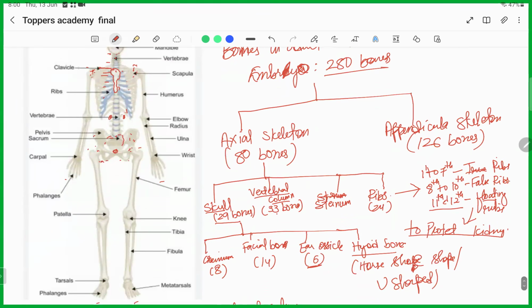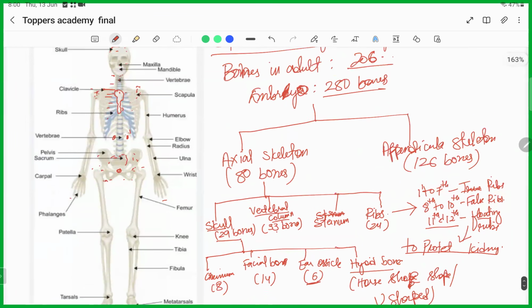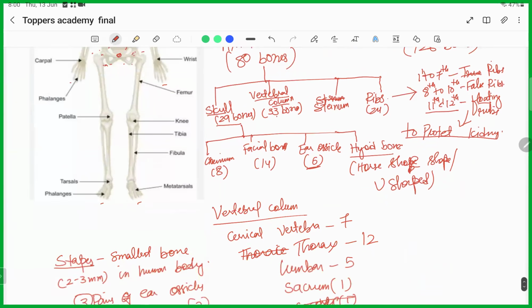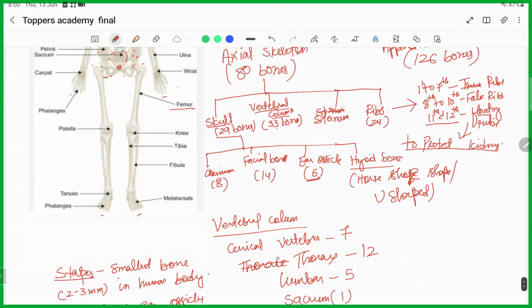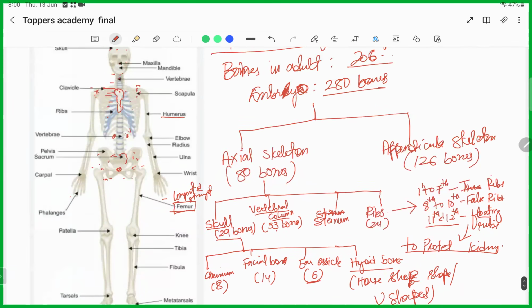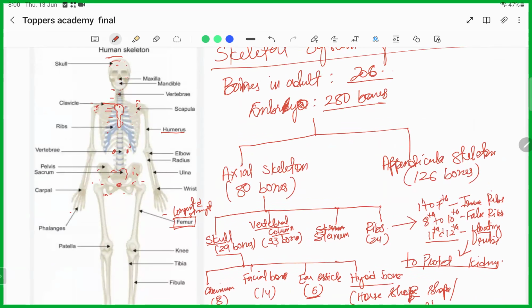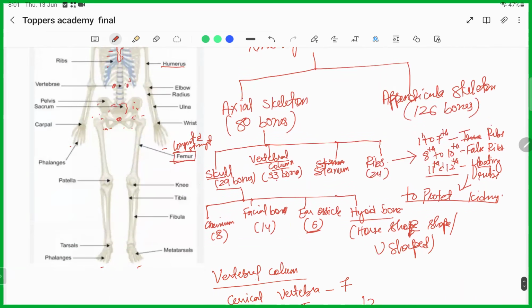We should know where the clavicle is, and then the humerus. The humerus is the bone in the hand, and the femur is the bone in the leg. The longest and strongest bone in the human body is the femur, which is part of the hind limb. Then there is the elbow, and from elbow to wrist there are two bones known as the radius and ulna, part of the forelimb.